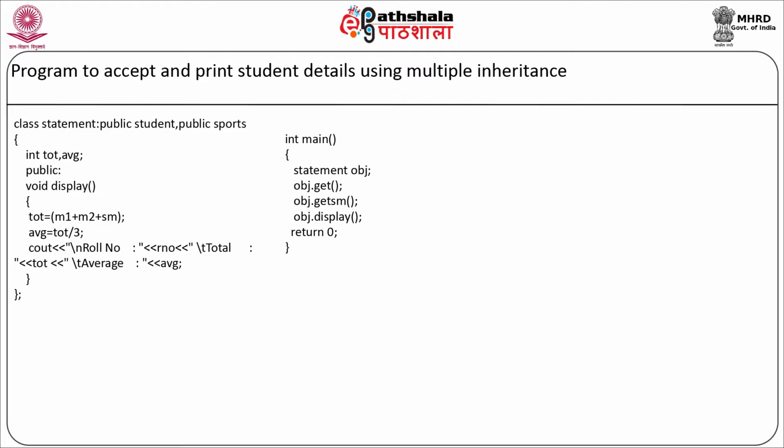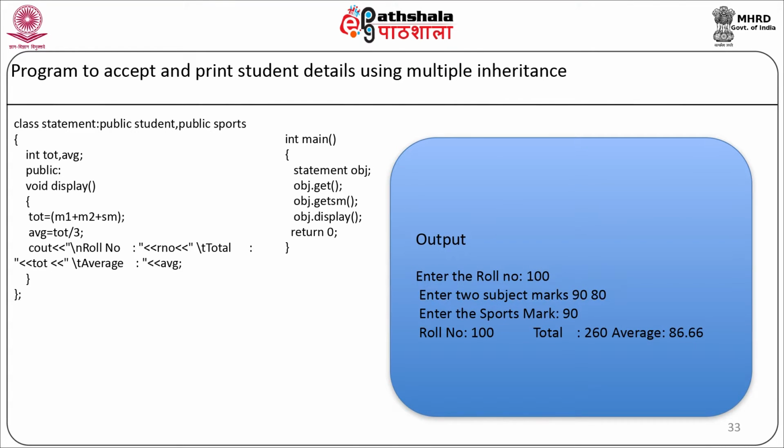Now when the above code is compiled and executed, it will produce the result as: enter the roll number. Suppose the roll number entered is 100, enter the marks for two subjects. Suppose the marks entered are 90 and 80. Then it will ask to enter the sports marks. Suppose the marks entered are 90. Then it will display the output as roll number 100, total is 260 and average is 86.66.